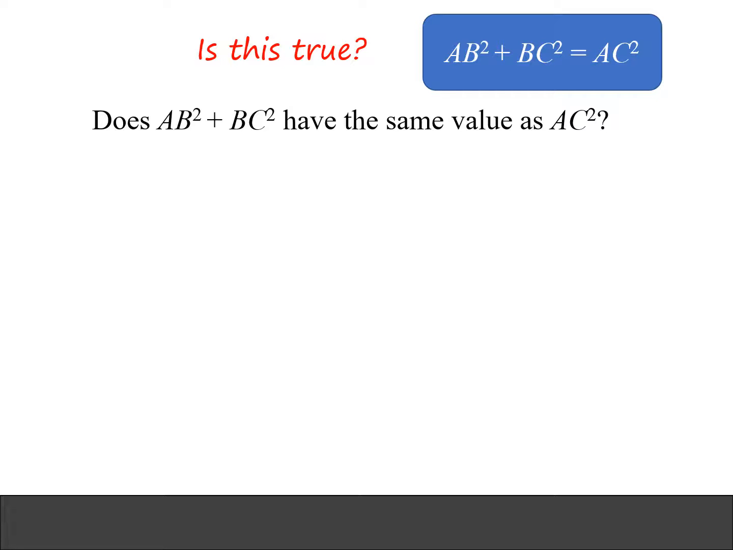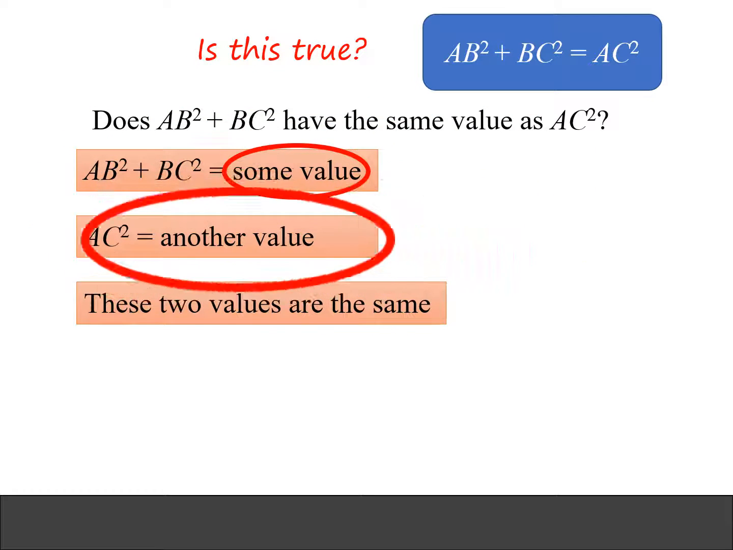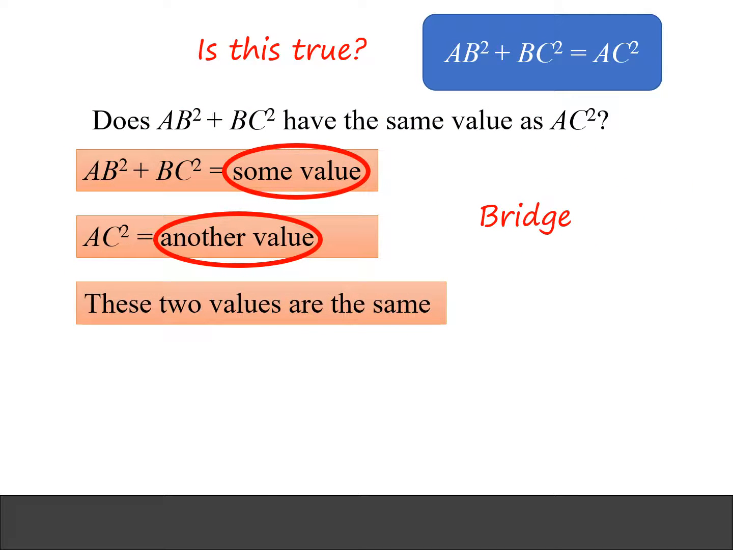value as AC squared. So to show this, first we have to show that AB squared plus BC squared equals to some value, and then we show that AC squared equals to some other value. And then we show that these two values are the same. So this some value and that another value, they form the bridge. Okay, remember about the bridge? So this forms the bridge.